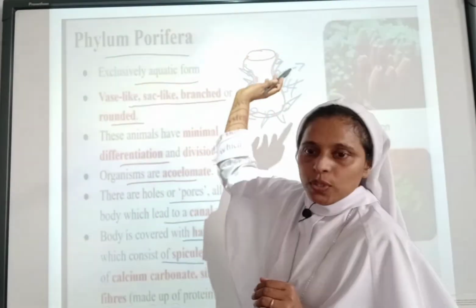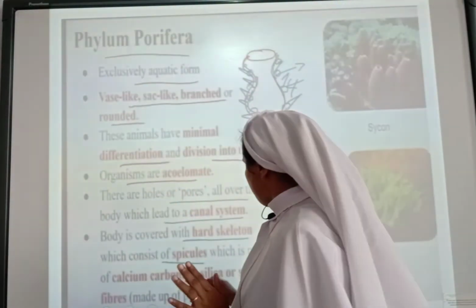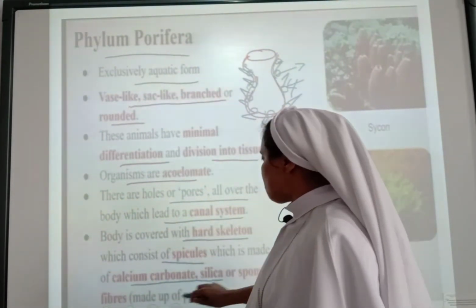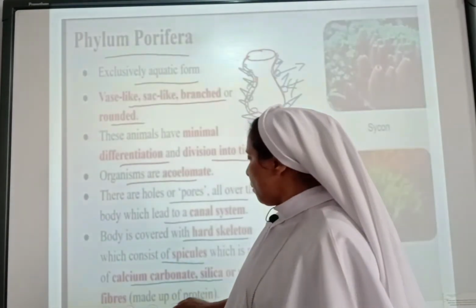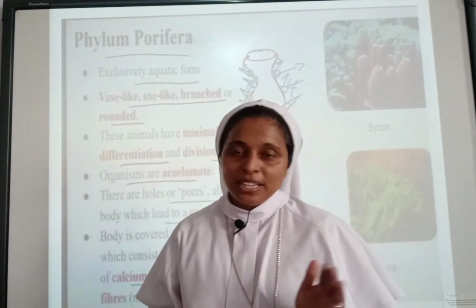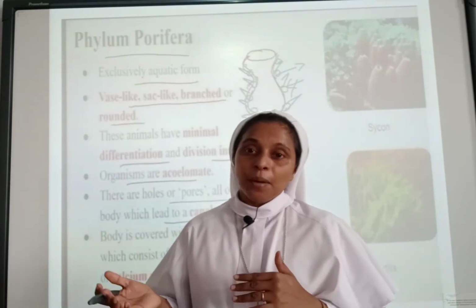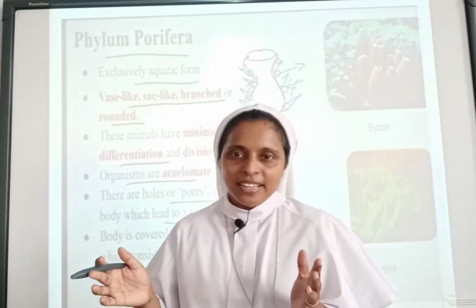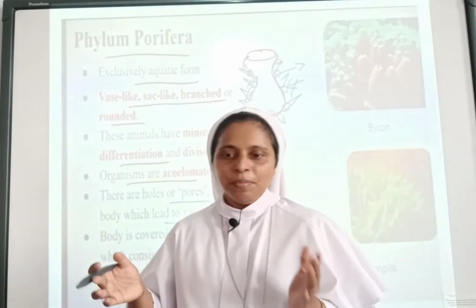The spicules are made up of calcium carbonate, silica, or spongin fibers made up of protein. We have seen examples like coral reefs, which are also hard because they are made up of calcium carbonate.